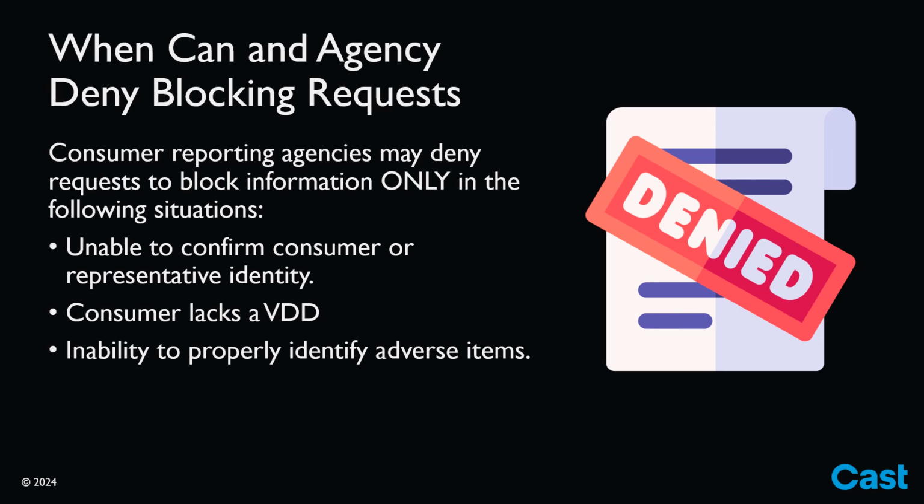Consumer reporting agencies are only allowed to deny requests to block information in the following 3 circumstances. 1. If they are unable to confirm the identity of the consumer or the consumer's representative. 2. If the consumer is unable to provide a victim determination document. Or 3. If the consumer reporting agency cannot properly identify the adverse items. Consumer reporting agencies cannot deny requests based on the validity of the circumstances outlined in the trafficking documentation or validity of the trafficking victimization. They can only deny based on these 3 circumstances.